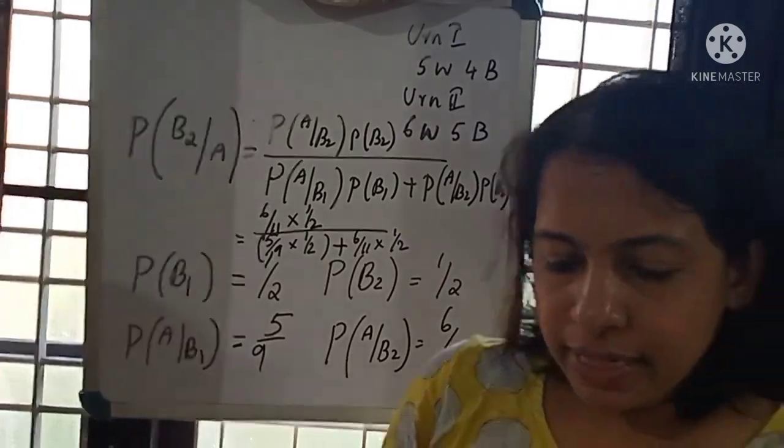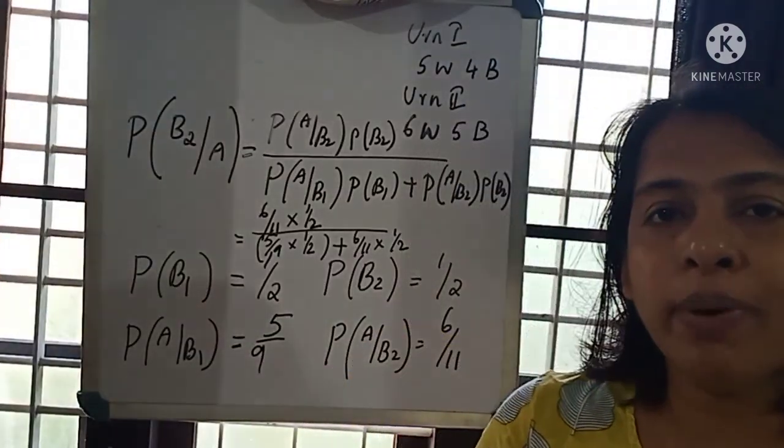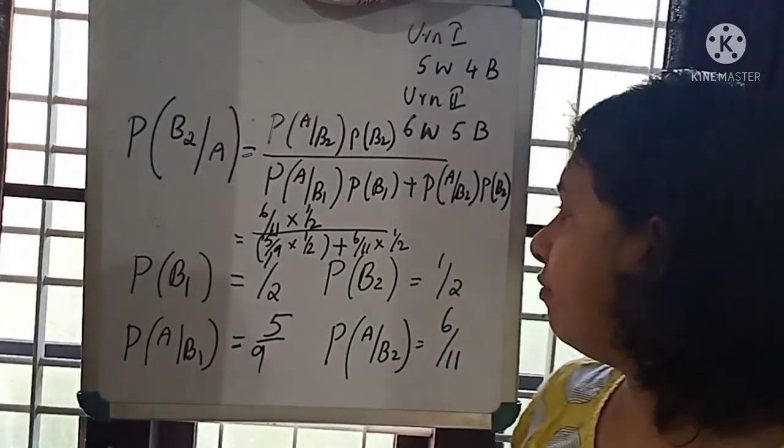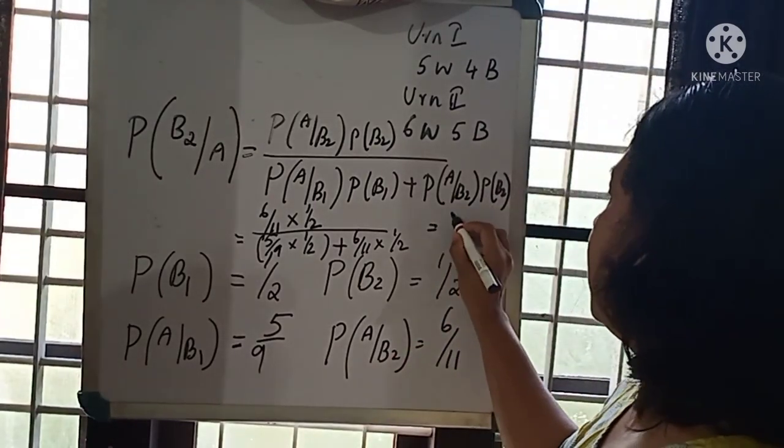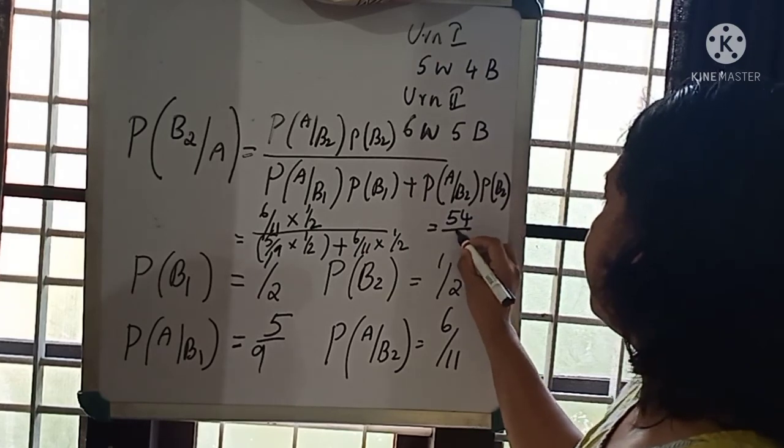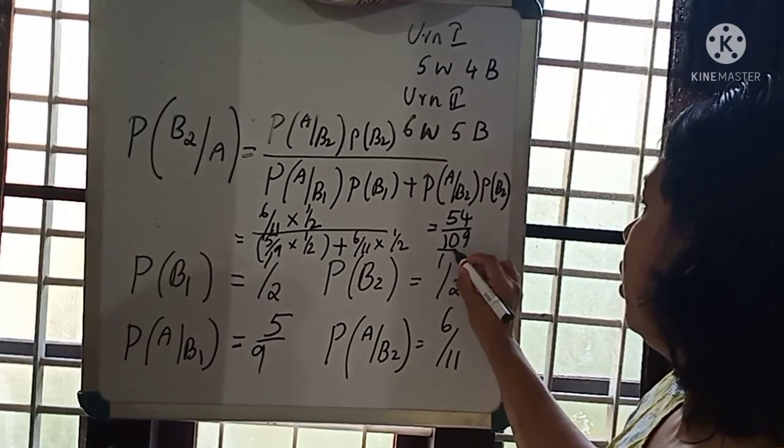So the final answer will be 54 by 109. This is the probability.